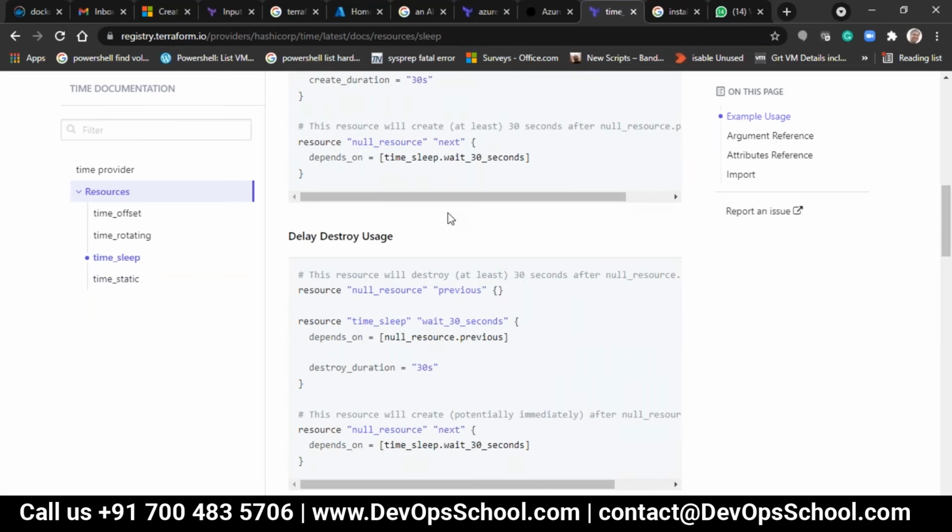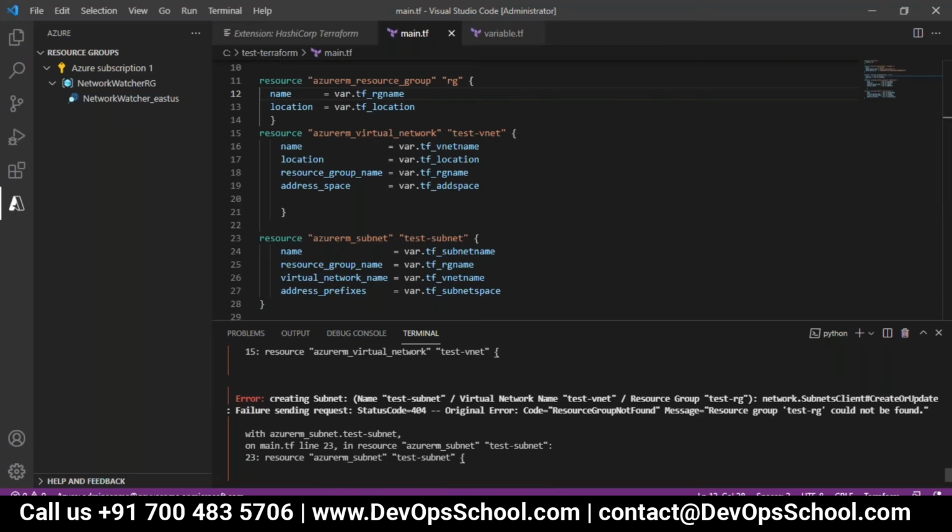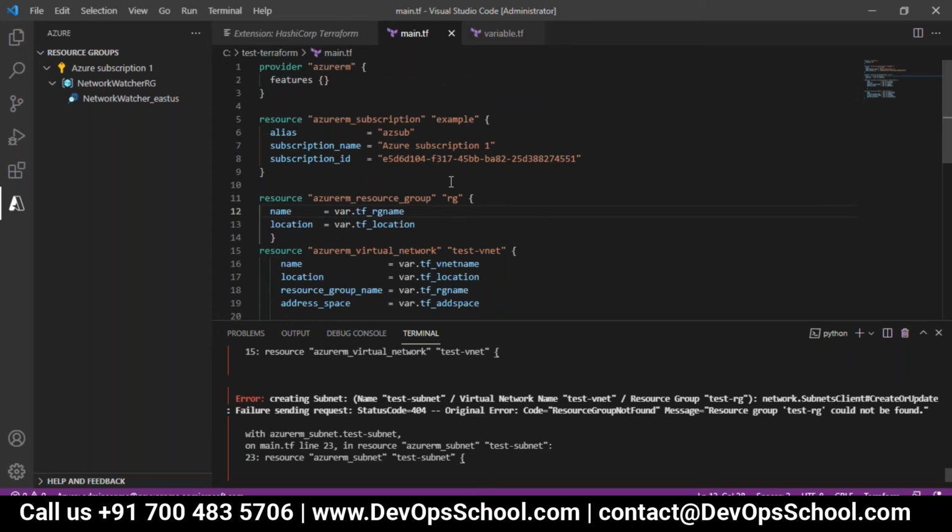Perfect. So today I'll tell you what happened over there, why that module went into the failure state. What did we do? We called a separate resource group in that area, and that resource group is not a hard coded resource group. That is a normal resource group which we call.